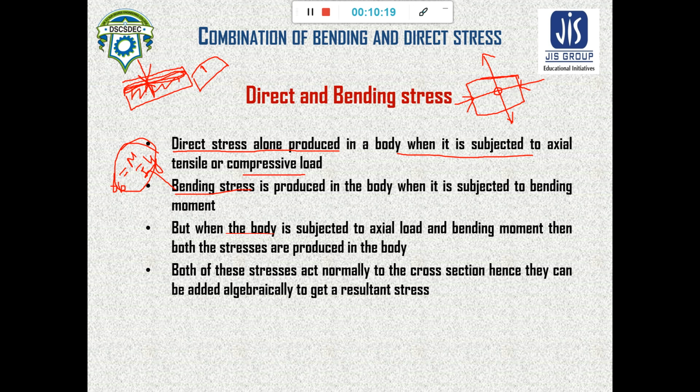So for direct stress we have to know the value of the axial force, and whenever a bending moment is acting on a body, at that time your bending stress will be generated.